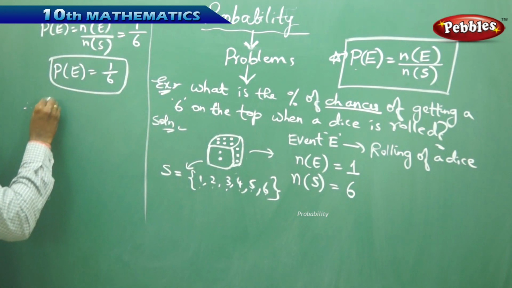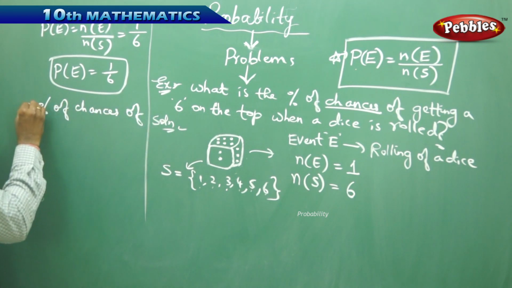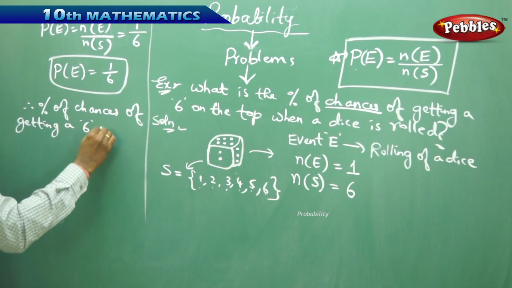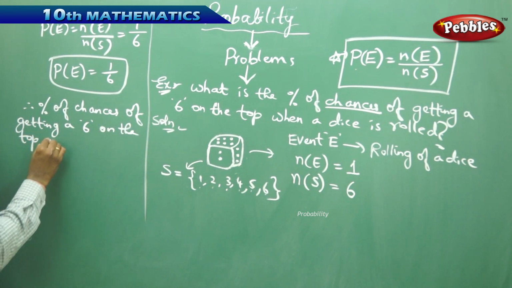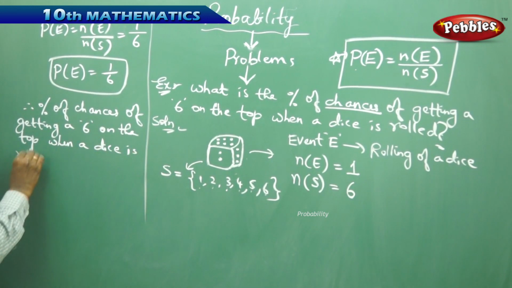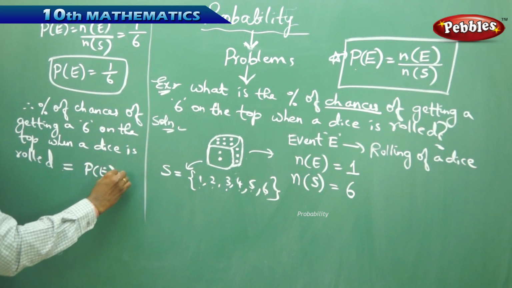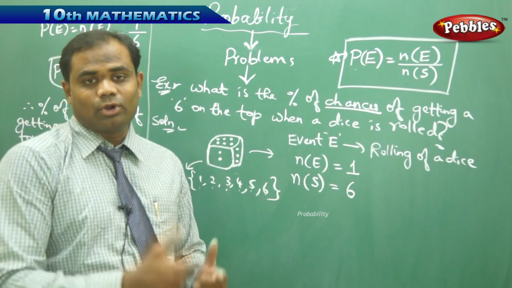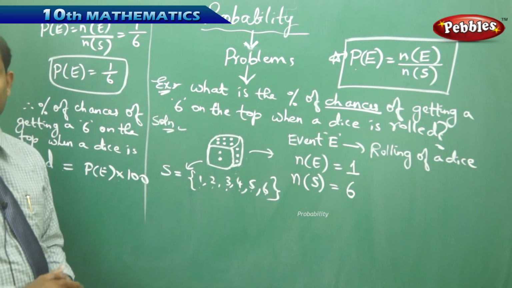Therefore, the percentage of chances of getting a 6 on the top when a dice is rolled is simply P of E times 100. The percentage is calculated by multiplying the probability with 100. Probability times 100 gives us the percentage of chances.